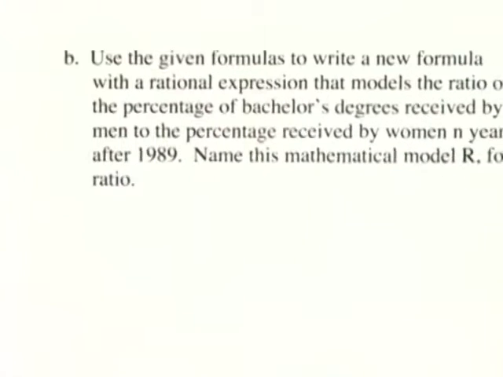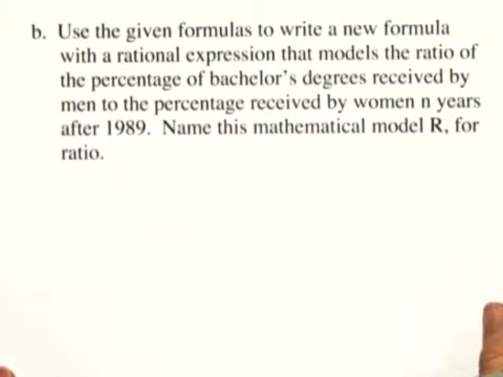Let's move on to Part B. In Part B, we want to use the given formulas to write a new formula with a rational expression that models the ratio of the percentage of bachelor's degrees received by men to the percentage received by women N years after 1989. Name this mathematical model R for ratio.